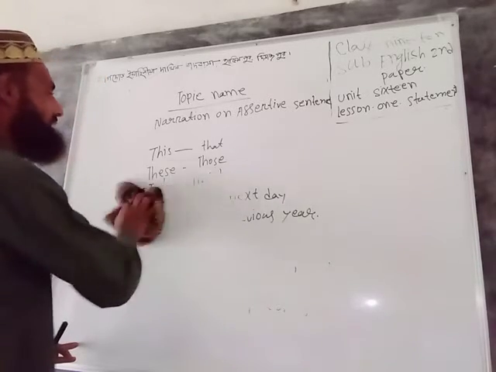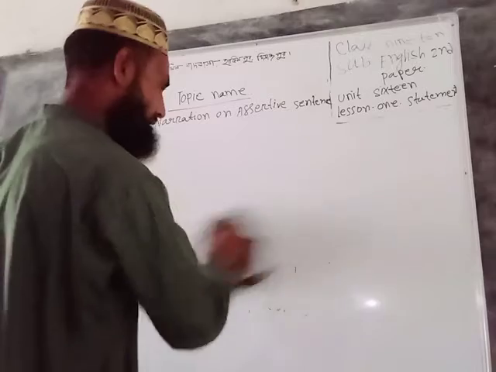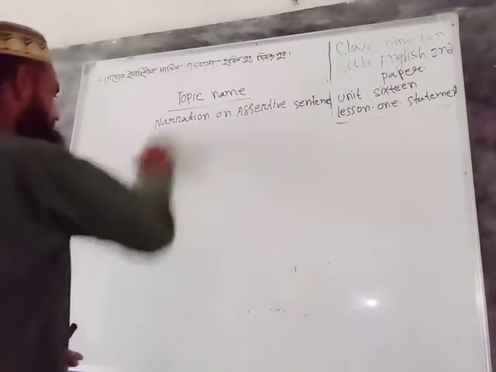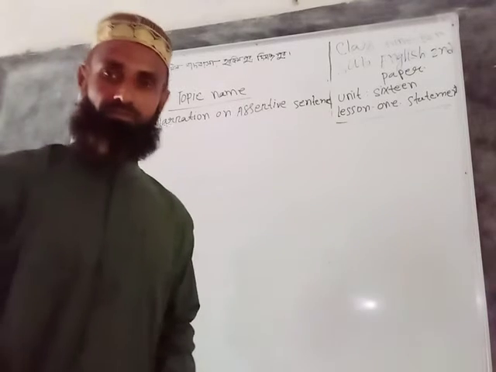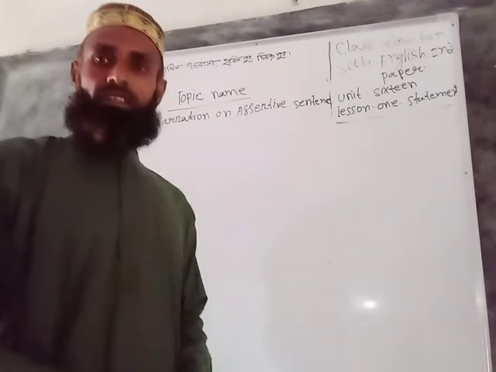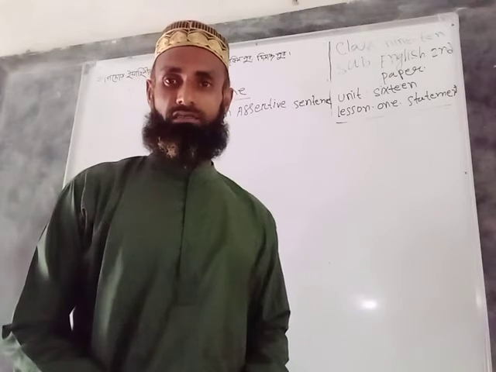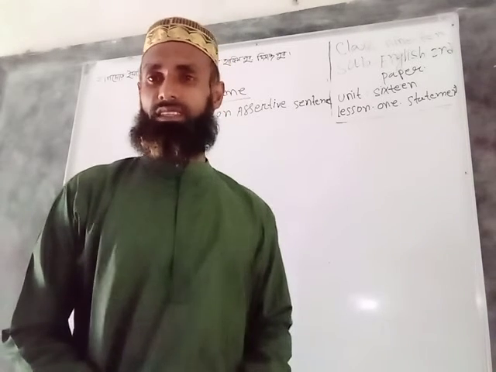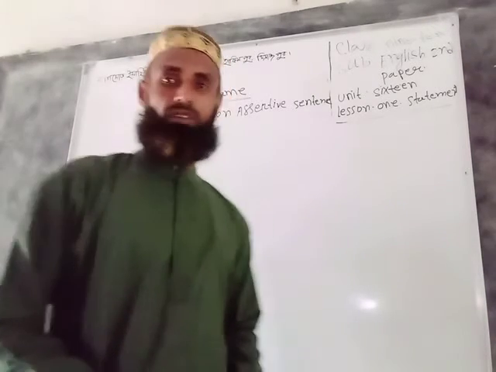Today I shall discuss the rules of narration. Number 1: in an assertive sentence, that is used in lieu of inverted comma.